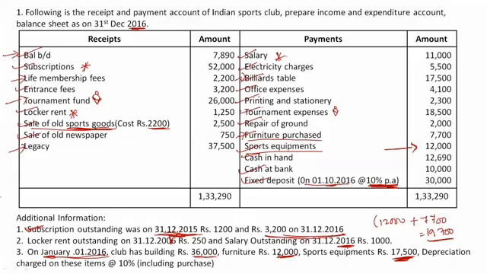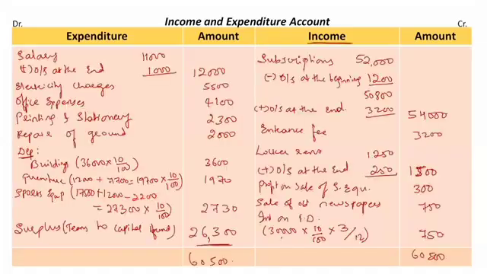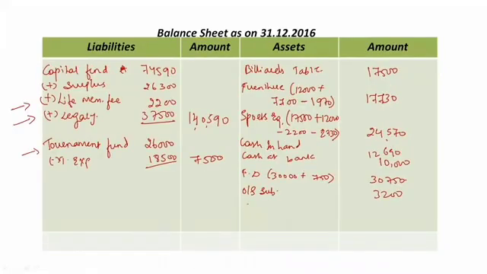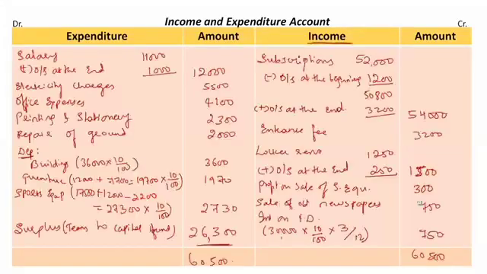Then this is taken twice, leave it. Locker rent outstanding: again it's my receipt for the current year. It's my asset, 250 rupees I should receive more. So outstanding locker rent, 250 rupees. Then back to question.